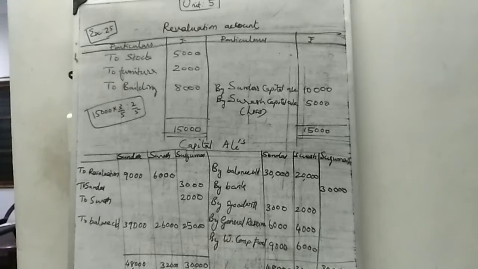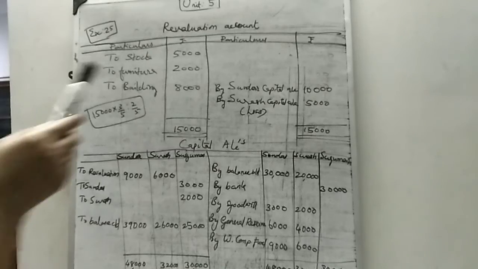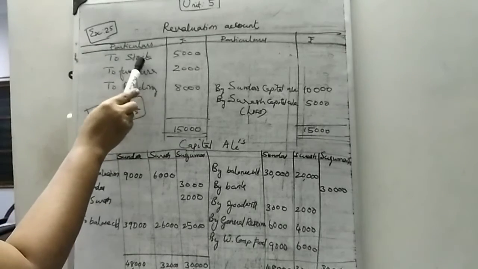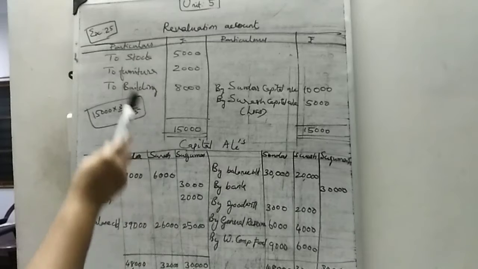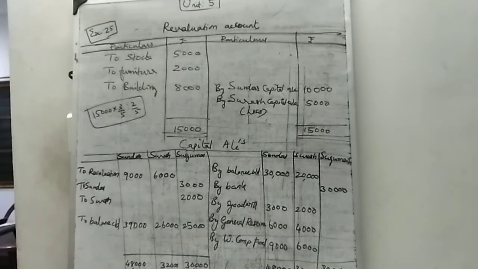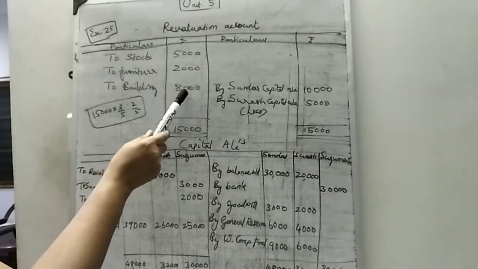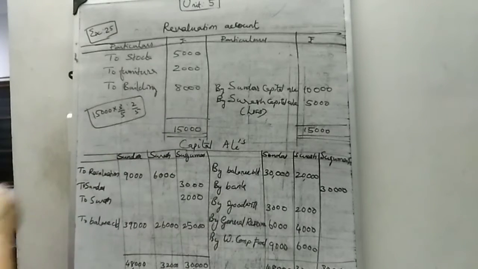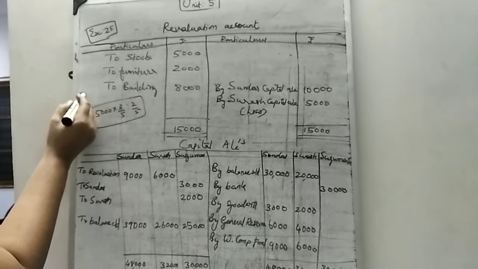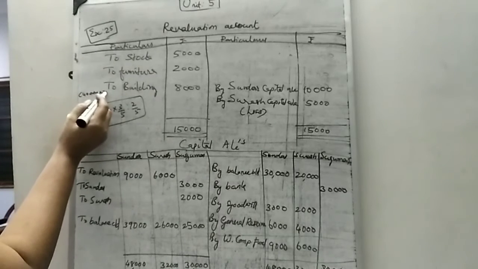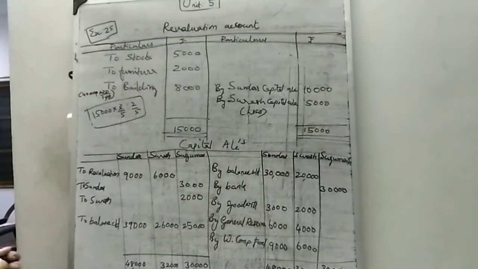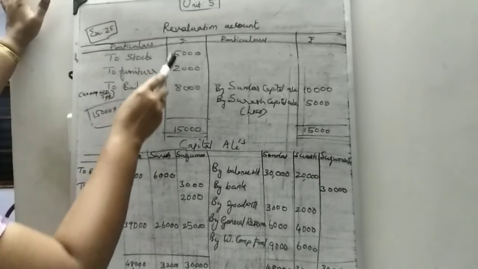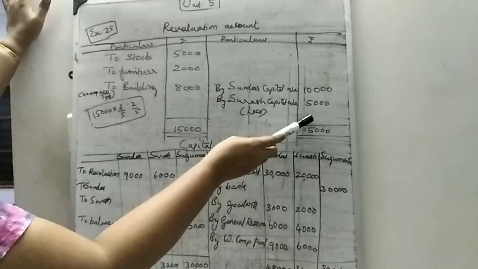See, first of all, we can prepare the revaluation account. First, the decrease in the value of assets: stock 5,000 rupees, given in the question. Furniture also 2,000, given in the question. Then building 20%. 20% of 40,000 is equal to 8,000, that is 40,000 into 20 by 100. So there is no credit side. So we want to balance. Here only debits are there, so we get the balance on this side.